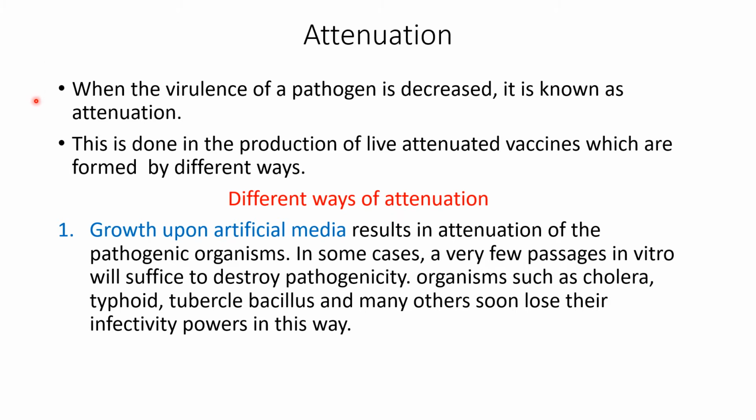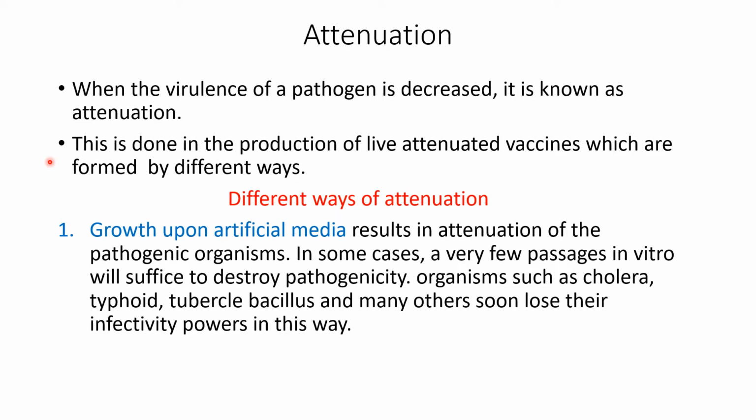The definition is this: when the virulence of a pathogen is decreased, it is known as attenuation. So we already know what is virulence, right? Virulence is the disease-causing ability of the pathogen, isn't it? The degree of the disease-causing ability of the pathogen is called virulence. When this degree of disease-causing ability of the pathogen inside the human body is decreased artificially, it is known as attenuation.